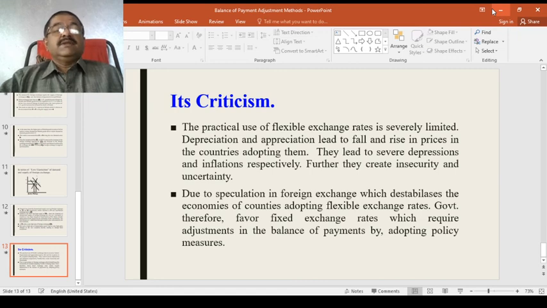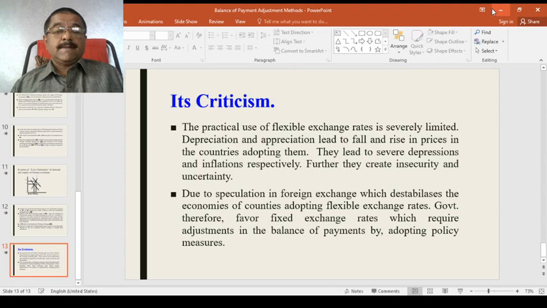However, when there is a fixed exchange rate and the government has taken steps in that respect, the problems of appreciation and depreciation may not come into the picture. I hope you understand the foreign exchange automatic adjustment under the gold standard as well as under free floating exchange rate systems.